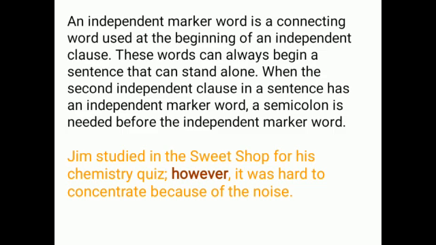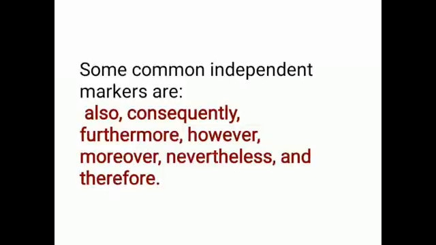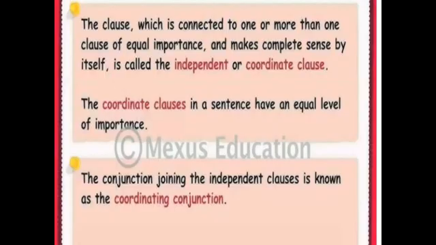So here it is connected by a semicolon. Some common independent clause markers are also, consequently, furthermore, however, moreover, nevertheless, and therefore.